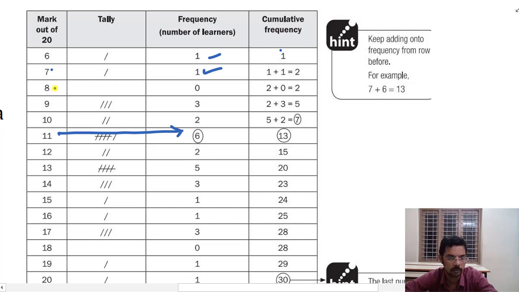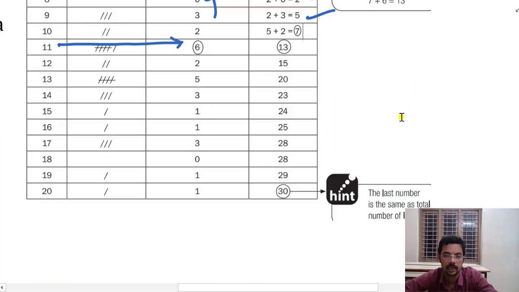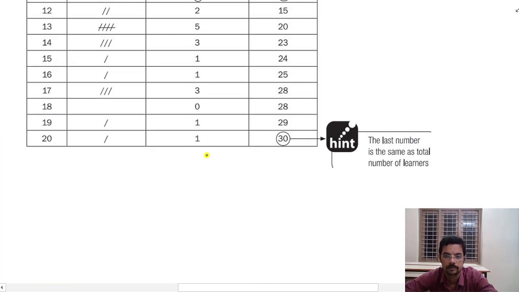How many students got 8 or less than 8 marks? It will be nobody plus the previous two, so it is 2. How many students got 9 or less than 9 marks? All these students: 2 plus 3, that is 5. And so on. That is how we do this calculation. The final total in this case will be nothing else but the total of the frequencies, the total number of students or learners.